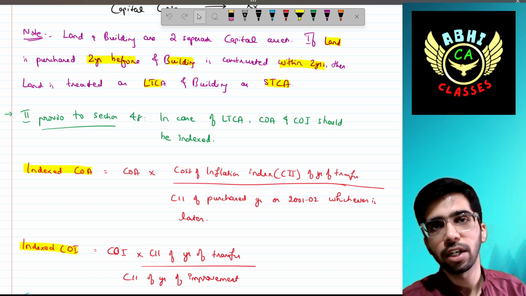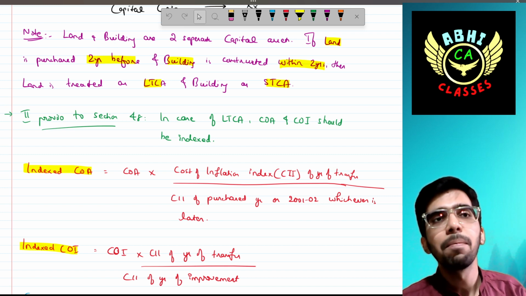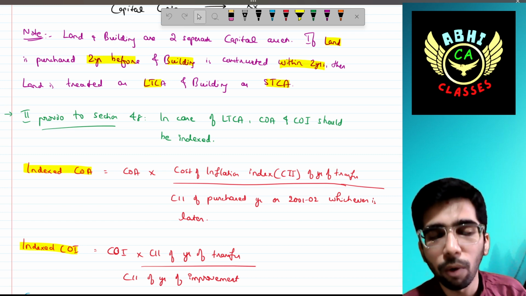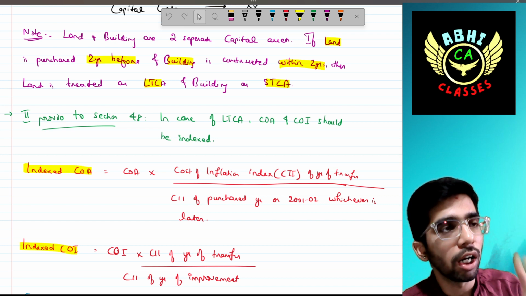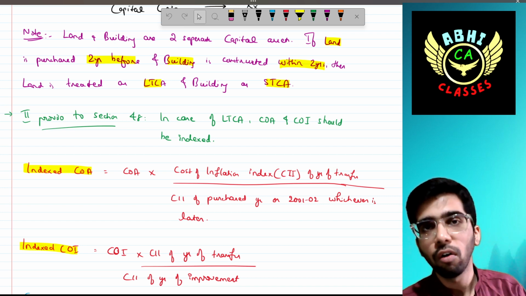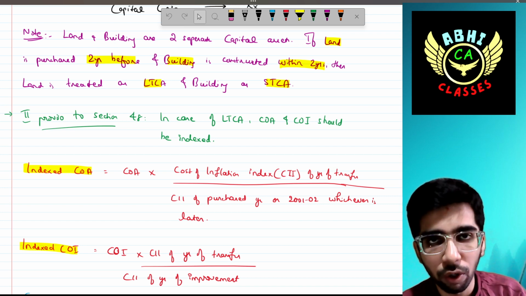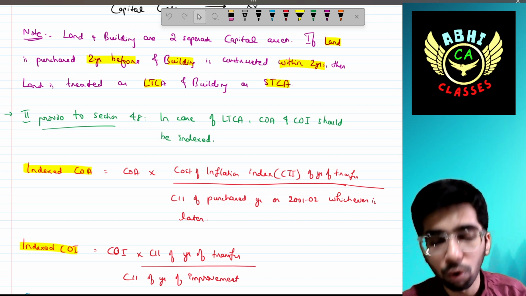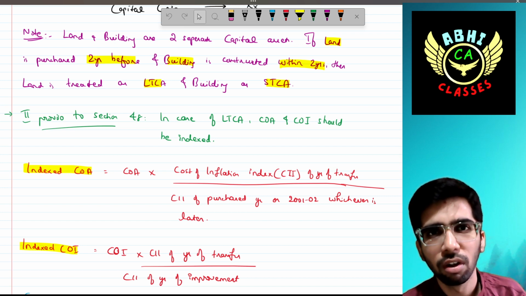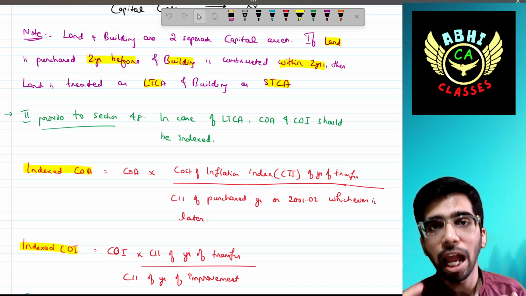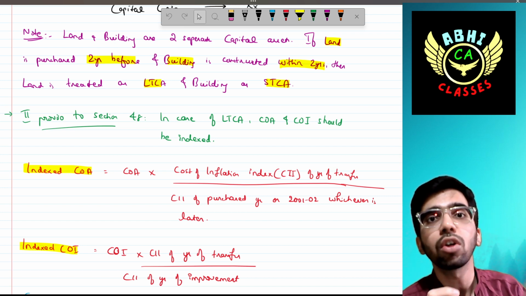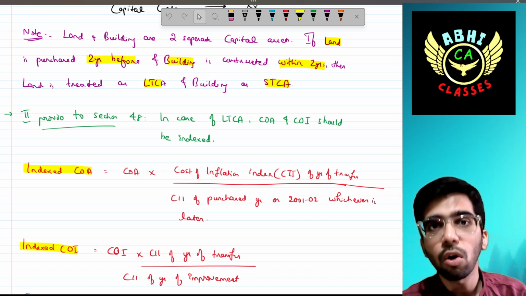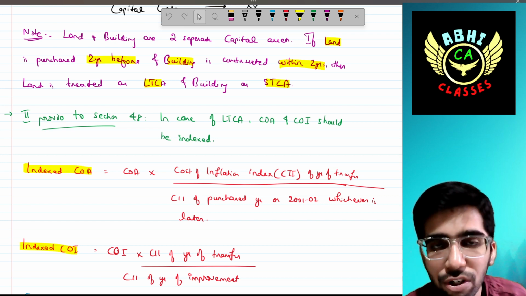The meaning of indexation is simply giving effect to the inflation rate, because 100 rupees of any item in the year 2005, for example, is not equal to 100 rupees of today. You cannot buy the same thing worth 100 rupees in 2005 as of today, right? This is called inflation.